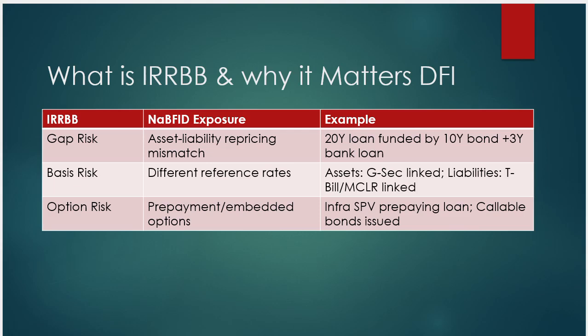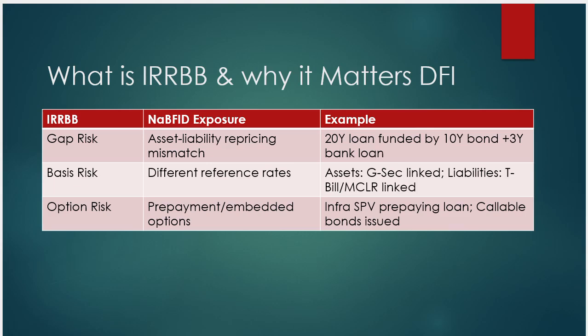When we have long-term assets, like long-term loans, and short-term liabilities like bonds, for example infrastructure projects where NaBFID has invested for 20, 25, or 30 years, but it issues bonds for only 10 or 15 years, there is a huge gap between the asset and the liability.